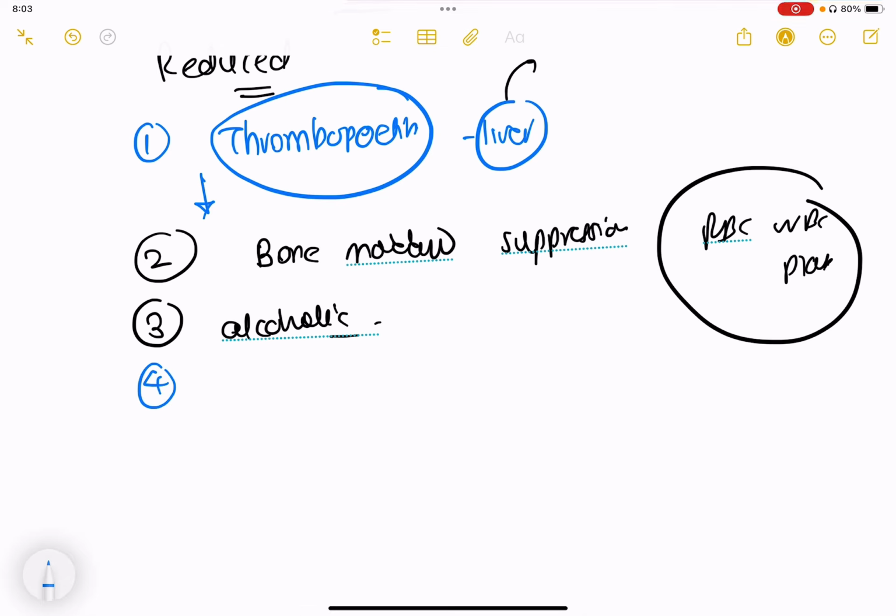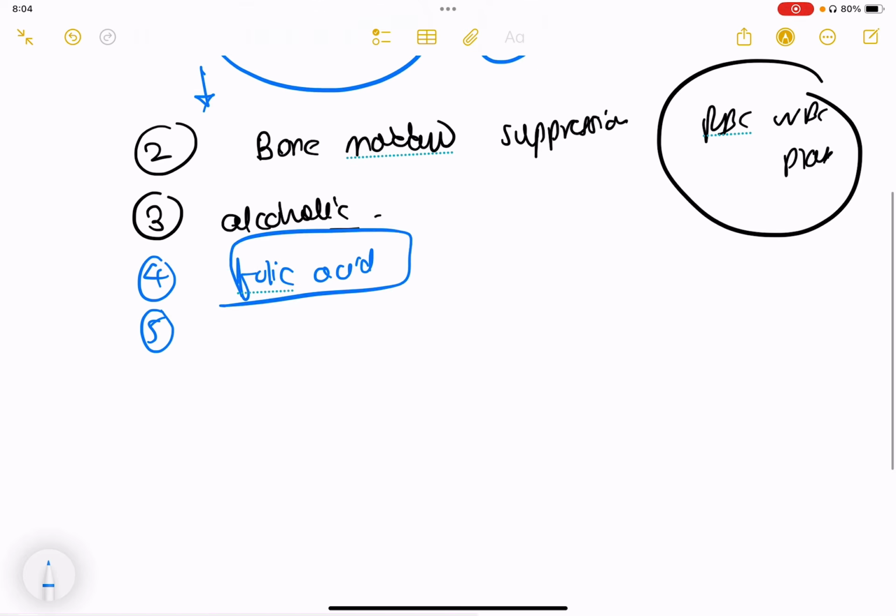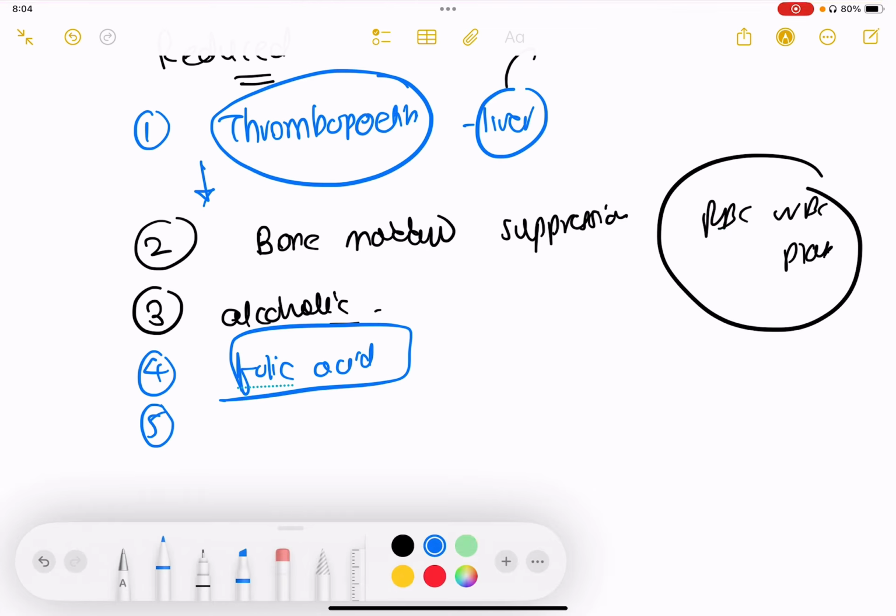The other thing is, for platelet production, the body needs folic acid, and very commonly because of malnourishment, because of malnutrition, because of excess alcoholism, because of associated smoking or tobacco, folic acid deficiency is pretty common, and that causes thrombocytopenia.